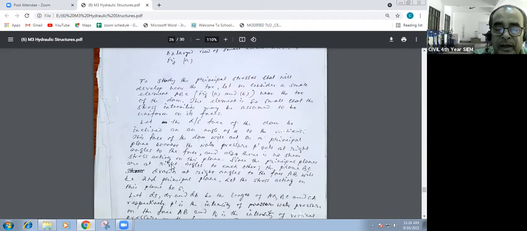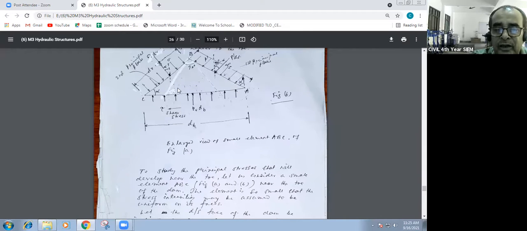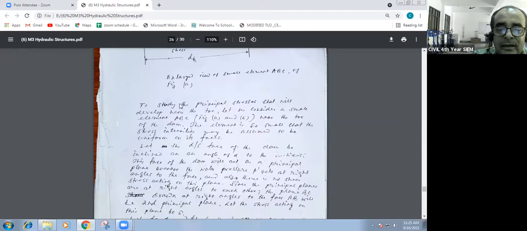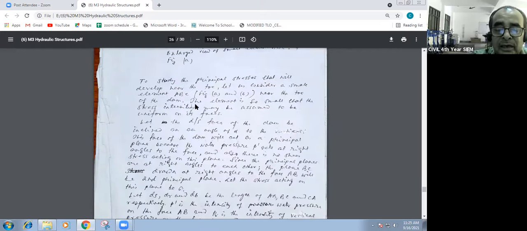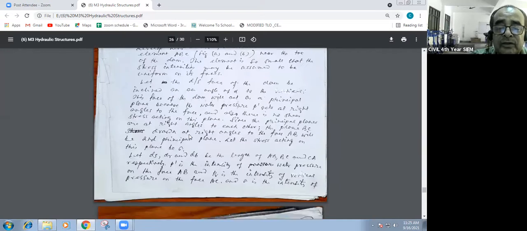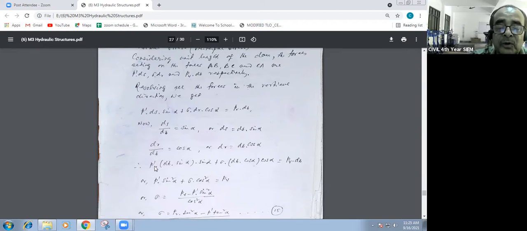When both planes meet at a right angle, if you close it and form the triangle, automatically it will be a right angle triangle. And you have to resolve these faces in the vertical direction. Then sin alpha and cos alpha will be more clear to you. ds is equal to dv into sin alpha, dr by dv is equal to cos alpha, or dr is equal to dv cos alpha. Therefore you have to put it like that and replace it in this equation.